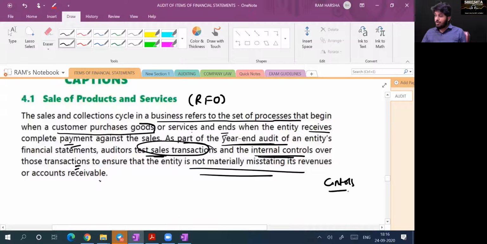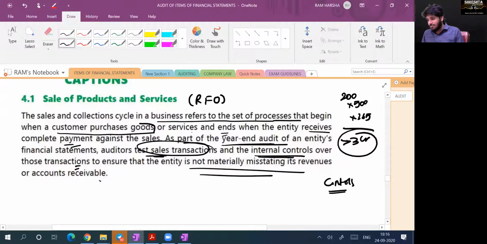Why? Because you see, Sudhir, in DMart, 200 stores, every day 500 bills, over a period of 365 days, more than 3 crore transactions will happen. Correct? Yes, sir. Can I verify all the 3 crore bills, whether accounted properly or not? I can't. So what should I verify? Okay, I can't verify all the bills. I should verify whether these bills will be accounted properly or not.